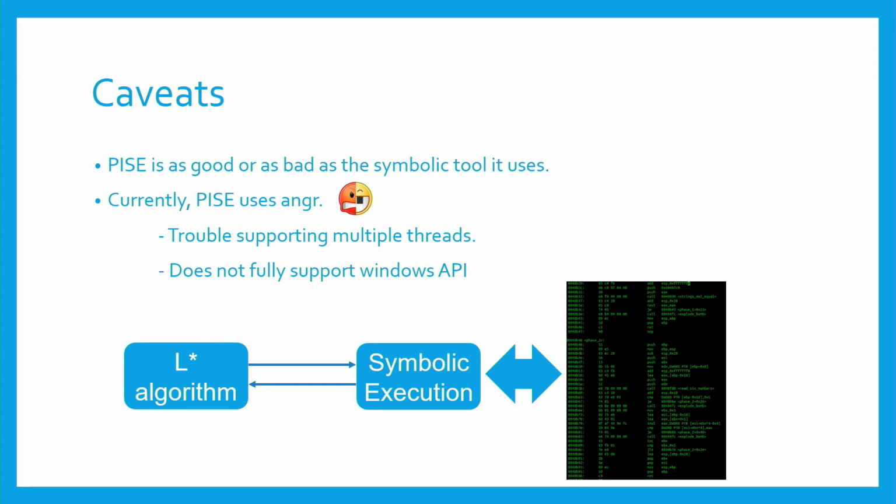So our method actually uses angr as its symbolic execution engine. We chose angr because it was easy to research and develop with. And the execution engine can actually be replaced. The method is abstract and can use different execution engines underneath.